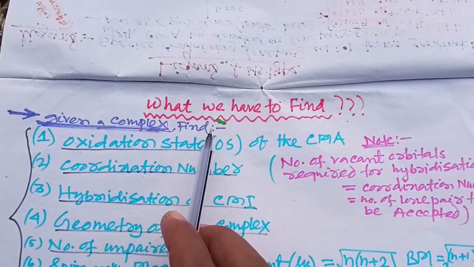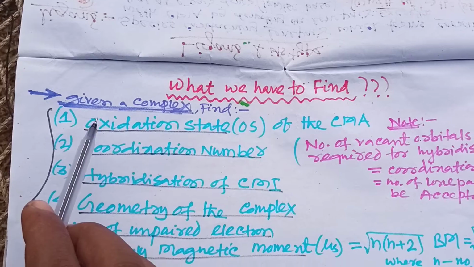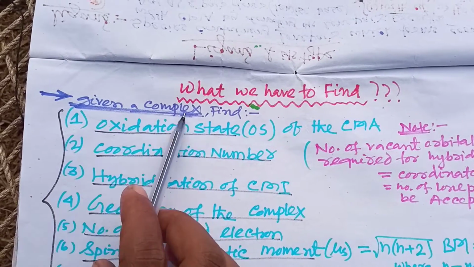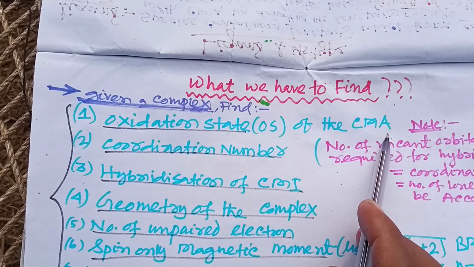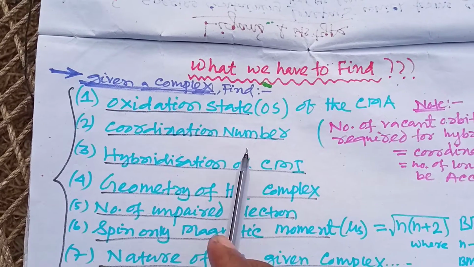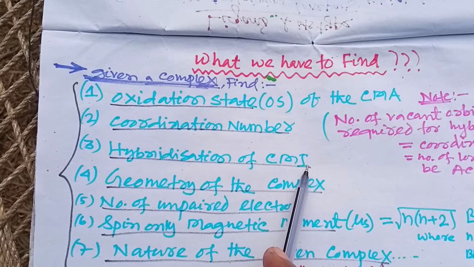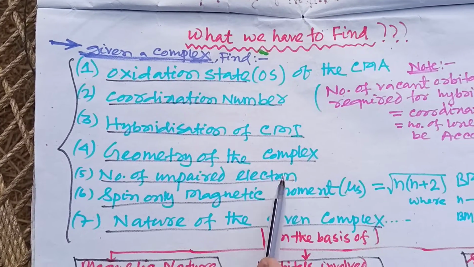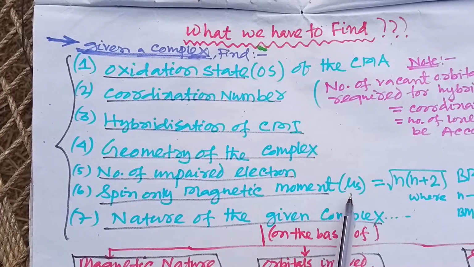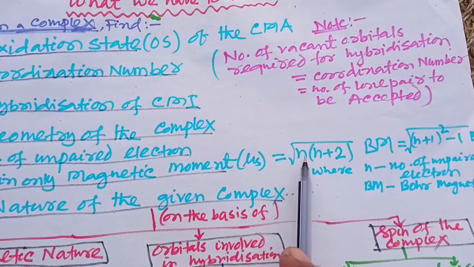So in this VBT chapter, what do we have to find? In this chapter, we will be given a complex and we have to find out the oxidation state of the central metal atom, the coordination number, hybridization of the central metal ion, geometry of the complex, number of unpaired electrons present, spin only magnetic moment, which is nothing but mu s, which is given by